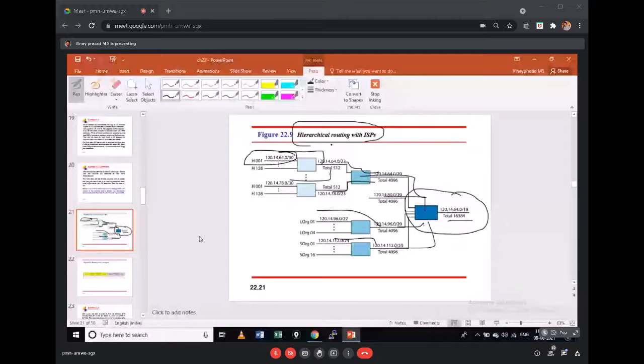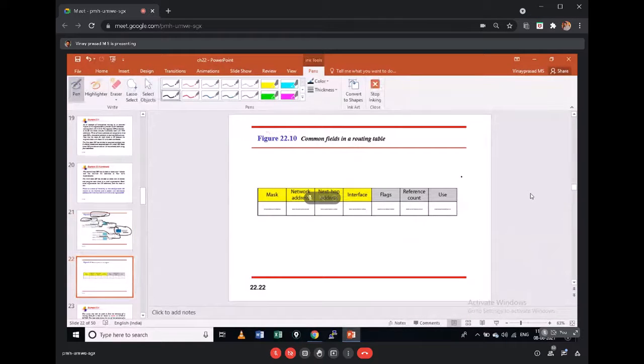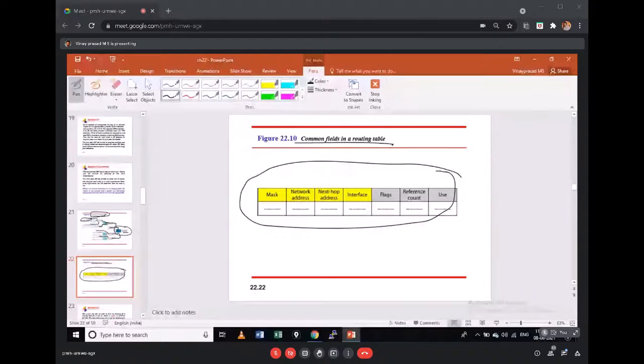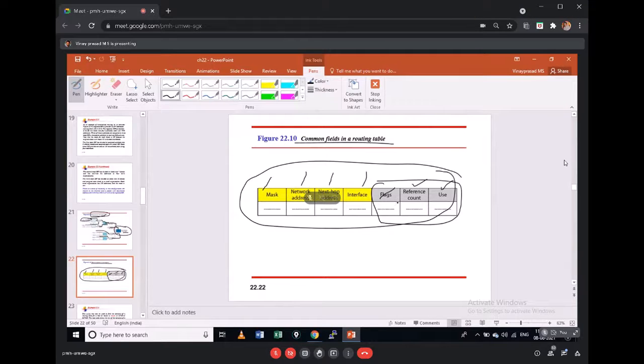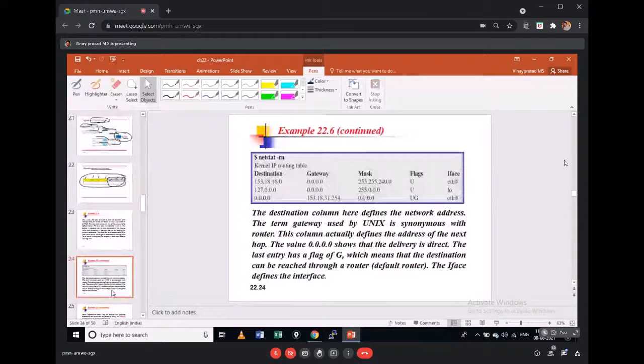This is the common default routing table. If I ask you to write the template of a routing table of a router, you should write the columns as subnet mask, network address, next hop address, and then something called interface. Along with this, I am going to have three additional columns: flag, reference count, and use. These three give additional information about that route entry in my routing table. We have different flags, so I will explain them in the next class.